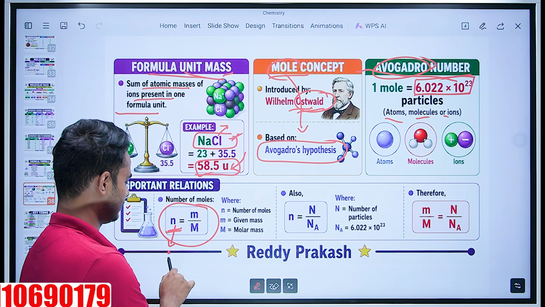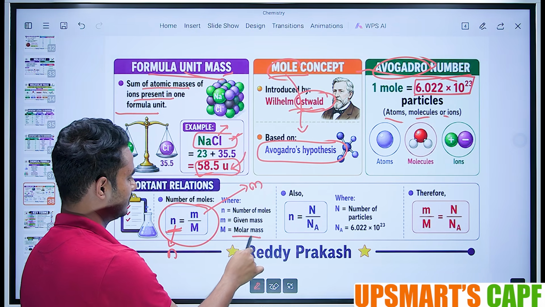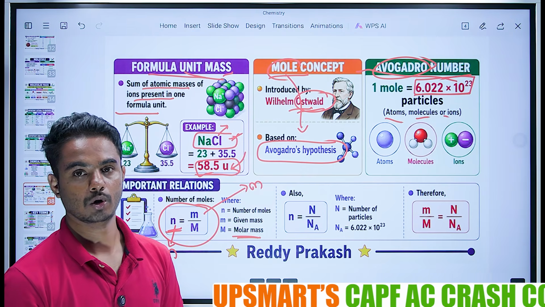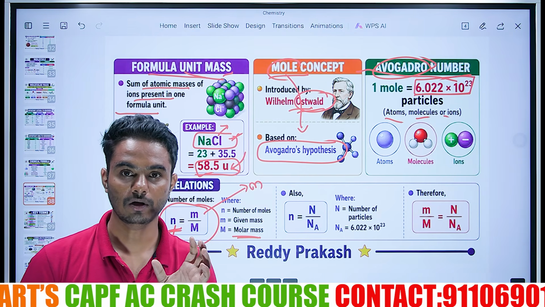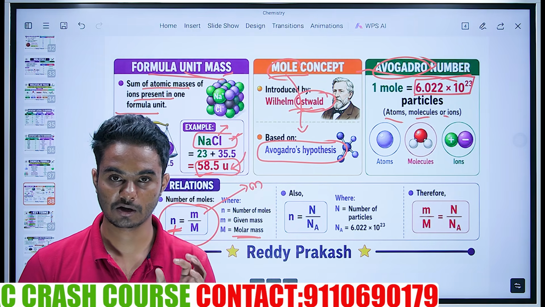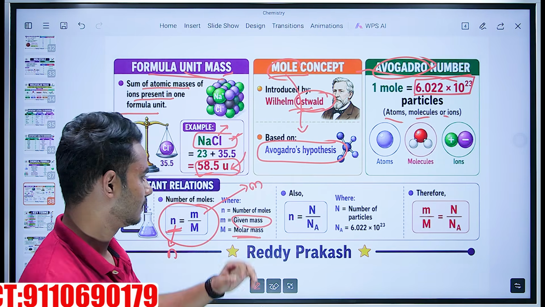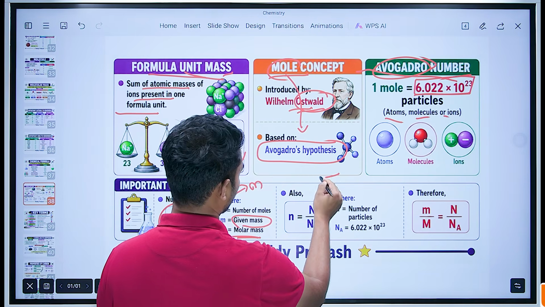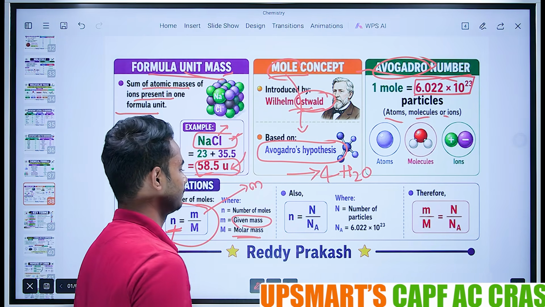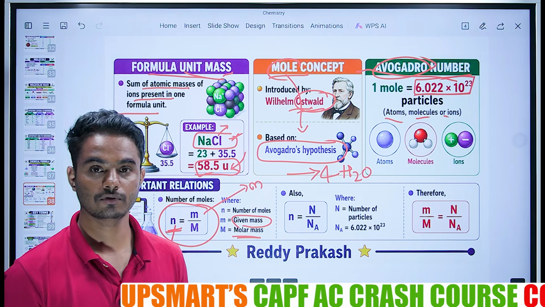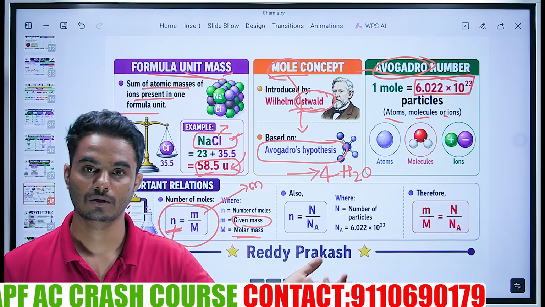n is the number of moles. m is the given mass. M is the molar mass. What is the molar mass? The mass of a molecule is the molar mass. Molecular mass is the molar mass. What is the given mass? They can give the mass of 4 H2O. Then they can ask what is the number of moles.